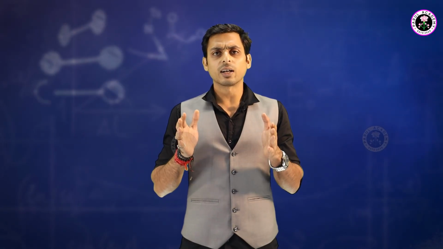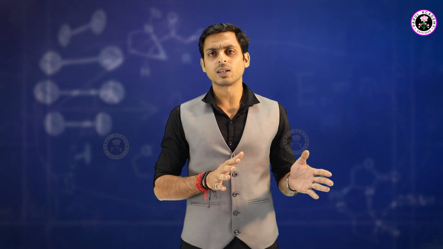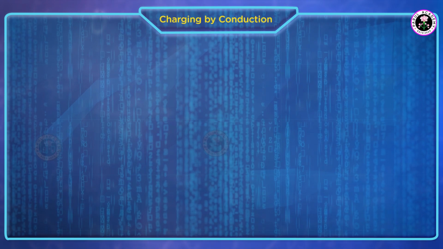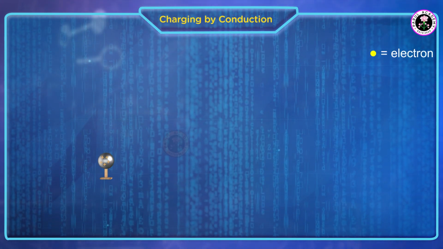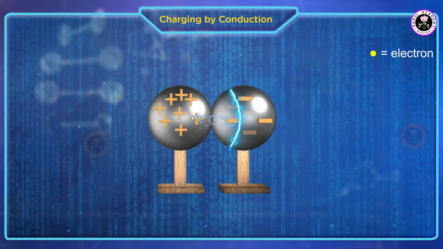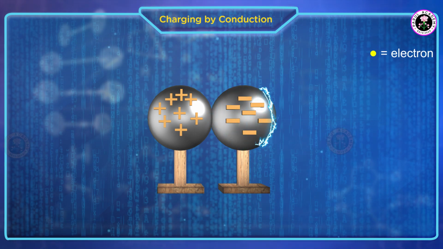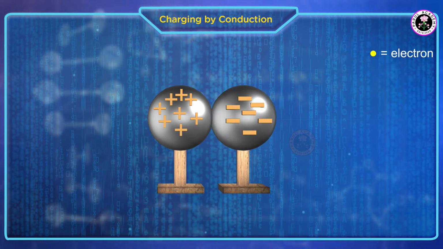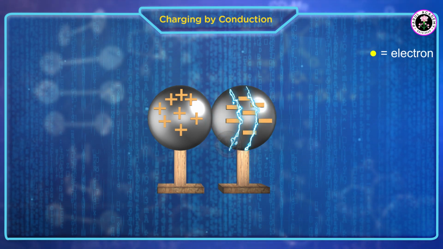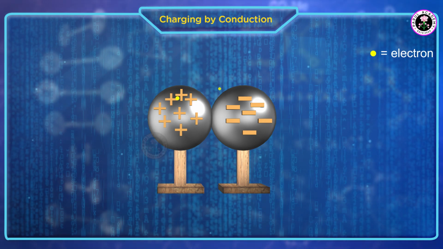Both the objects get charged due to friction, and this method of charging is commonly known as electrification by friction. Number two is charging by conduction. Charging an uncharged body by bringing it in contact with a charged object is known as charging by conduction. The charged conductor has an unequal number of protons and electrons. When an uncharged conductor is brought near it, it discharges electrons to stabilize itself.